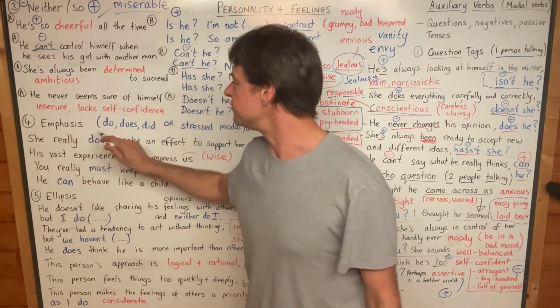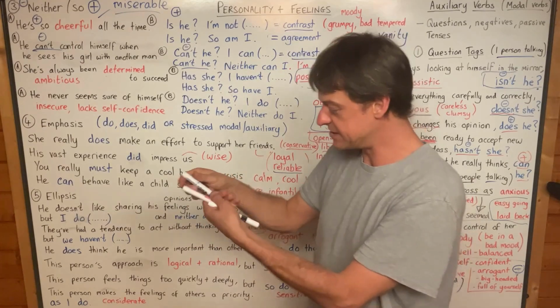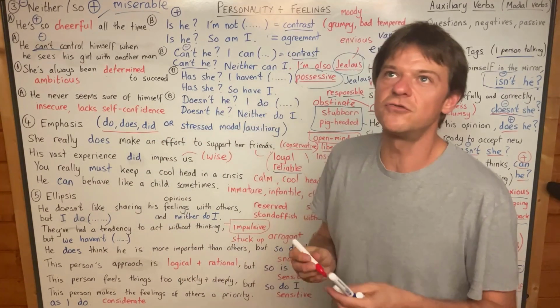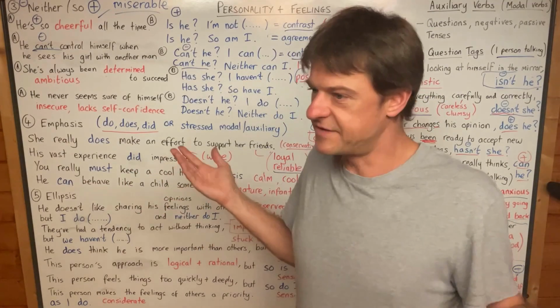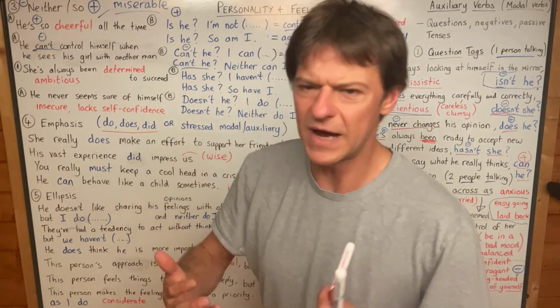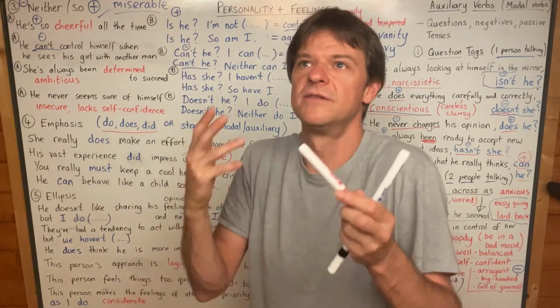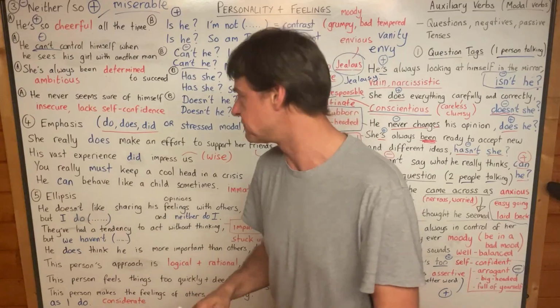Okay, we also use do, does and did, especially these three, for emphasis. And it makes a sentence stronger. If you say I have a wife, that's just a fact. But when you say I do have a wife, that means you're trying to persuade the other person that it's true, that you do actually have a wife.